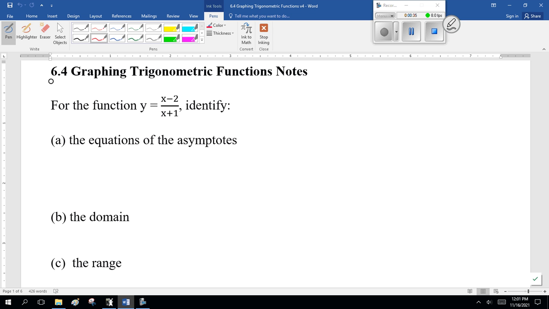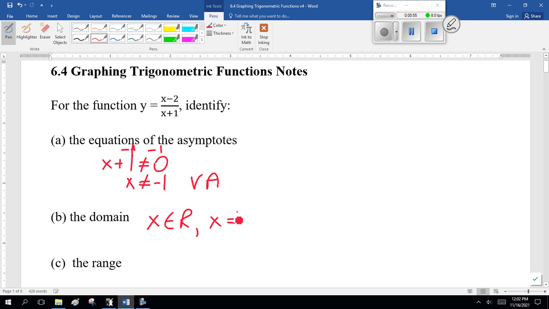Asymptotes, that is when your denominator, x plus 1, equals 0. Now, since this doesn't cancel out, we have a vertical asymptote here. Next thing is the domain. This is going to be a function of x is all real, except x cannot equal minus 1.